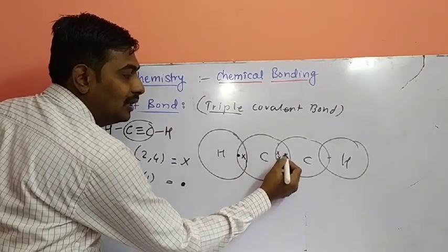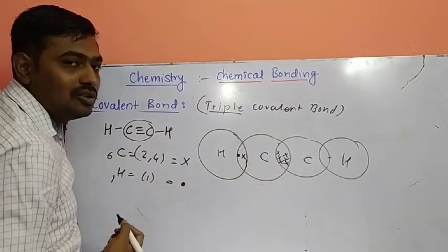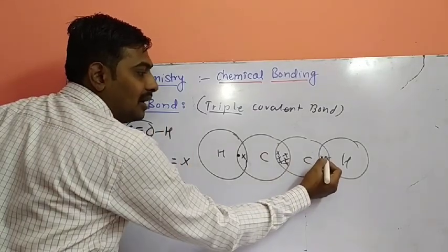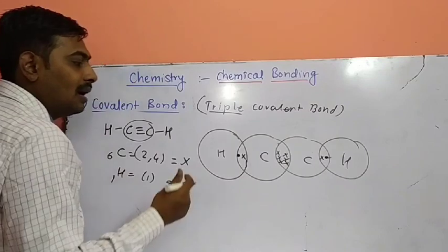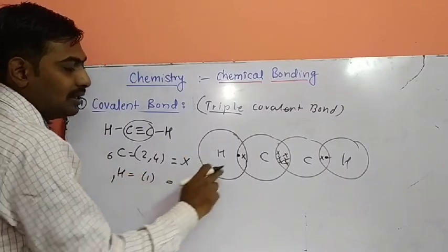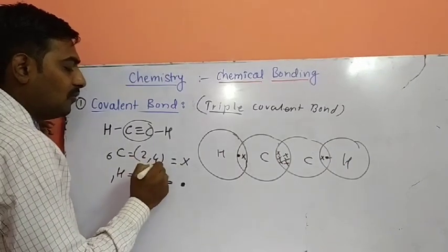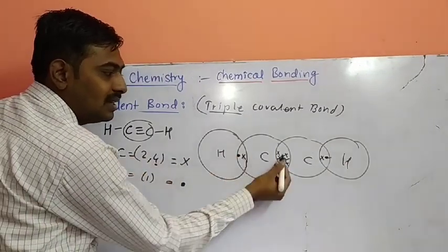1 2 3, 1 2 3. The second carbon also has cross representation. Carbon hydrogen single bond, carbon hydrogen single covalent bond. Hydrogen, how many do we have to draw? 1. That is drawn here. This hydrogen 1 is drawn here. Carbon, how many do we have to draw? 4. Out of 4, 1 is engaged here and 3 are engaged here.